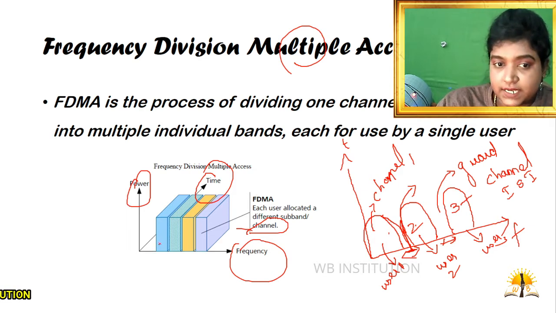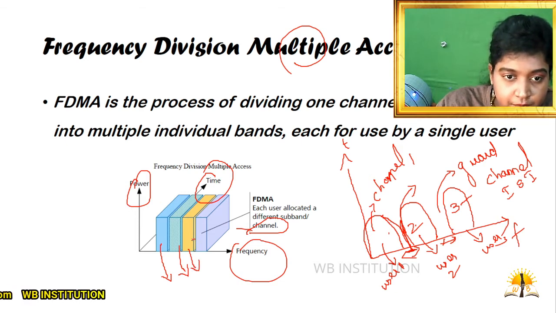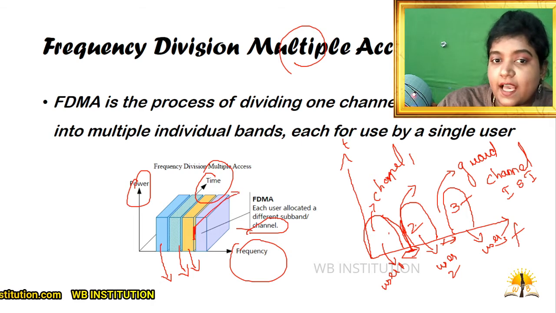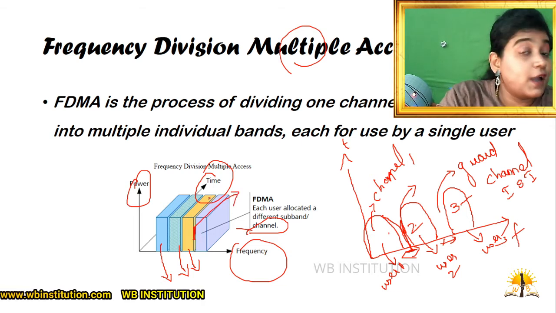So this is going to be a technical diagram. This is going to be one channel, this is going to be a second channel, and a third. The gap in between them, see, this gap is called your guard band, which I have explained just now. Got it? So yes, hope you're clear with this.